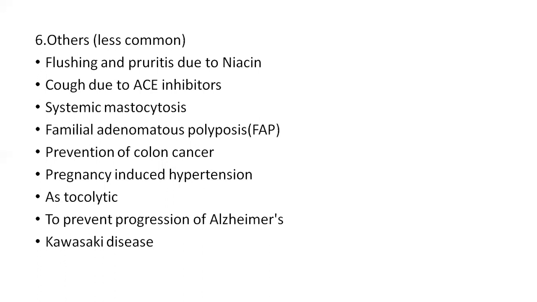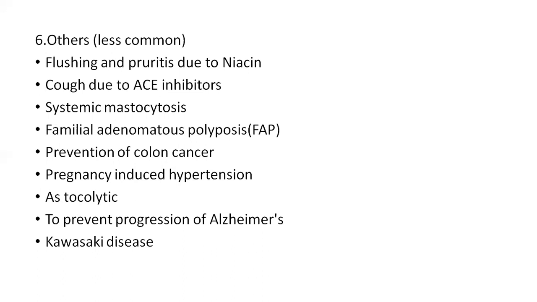And systemic mastocytosis. As mast cells are more in systemic mastocytosis, aspirin, because of its anti-inflammatory activity, is used in the treatment of systemic mastocytosis.